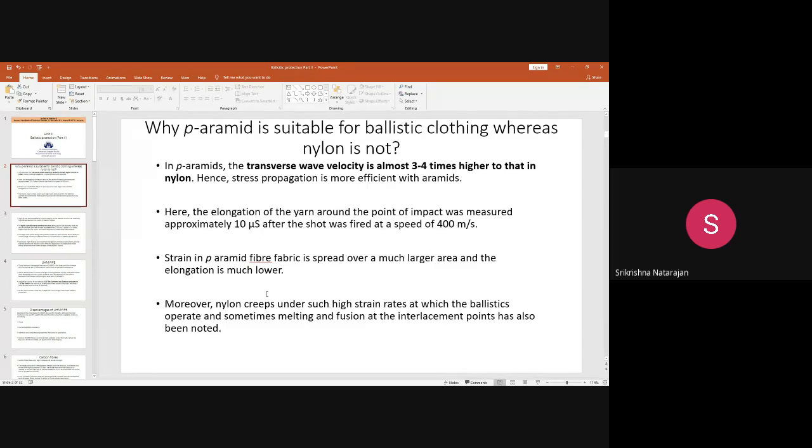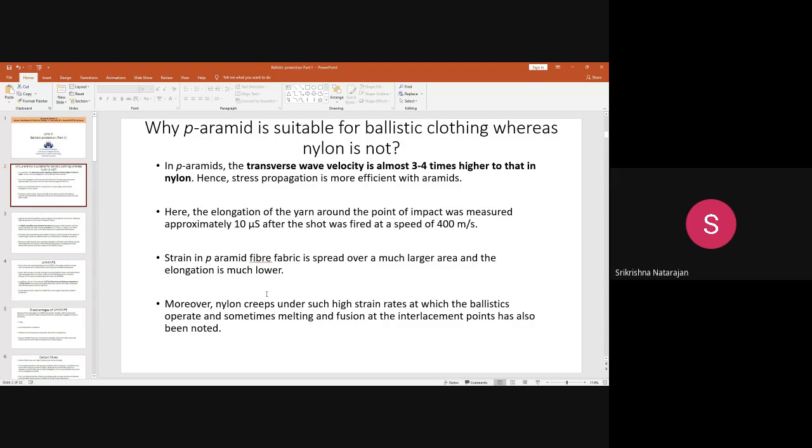Why? Because when the projectile is striking the specimen at a high speed, what happens? The projectile kinetic energy is converted into fabric strain energy that will be spread out throughout the fabric surface. Okay, so depending upon the amount of waves generated, the energy dissipated in the fabric becomes higher. If you compare the wave propagation of para-aramids with the